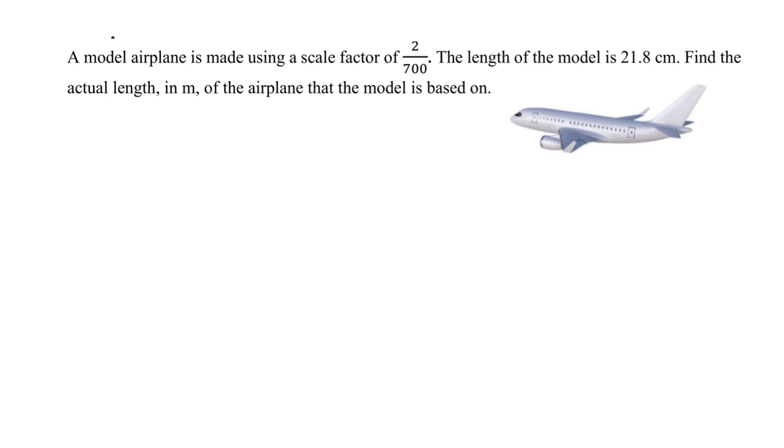We are given a model airplane made using a scale factor. They give us the scale factor of 2 over 700, which is a really small number. So this model airplane is a reduction of the original airplane. The length of this model is 21.8 cm. Find the actual length in meters.